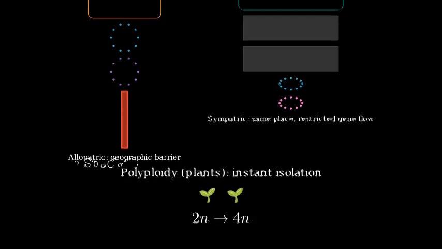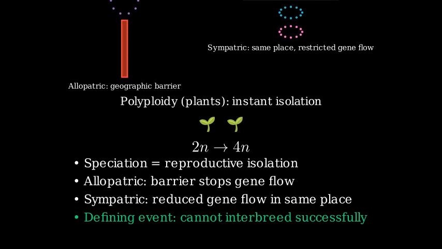Let's summarize the big picture. 1. Speciation is about reproductive isolation. 2. Barriers like mountains or rivers often begin allopatric speciation. 3. Sympatric speciation can happen without a barrier when gene flow is reduced, for example by polyploidy, host shifts, or strong mate choice. 4. The defining event is that the two groups can no longer interbreed successfully.